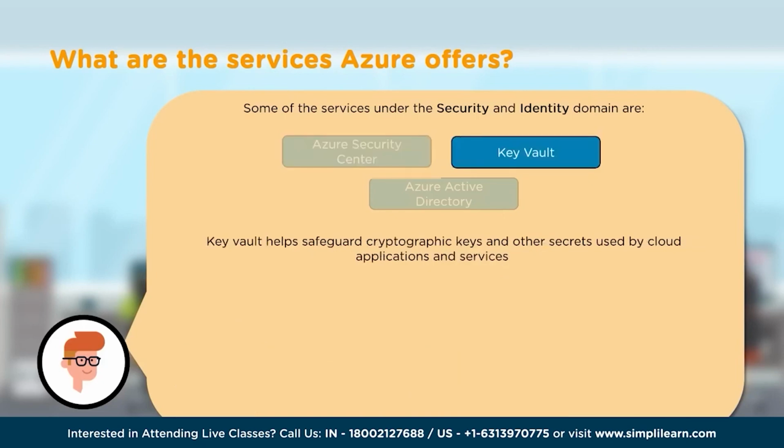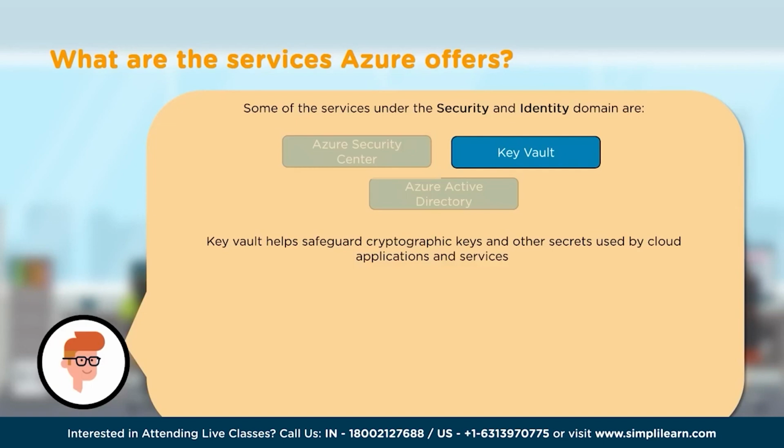The next service in security and identity would be Key Vault. Now, a Key Vault is a service or a feature that helps safeguard the cryptographic keys and any other secrets used by the cloud applications and the services. In other words, this Azure Key Vault is a tool for securely storing and accessing the secrets of the environment, the secret keys. Now, a secret is anything that you really want to have very tight access control over, like the certificates, like the passwords, stuff like that.